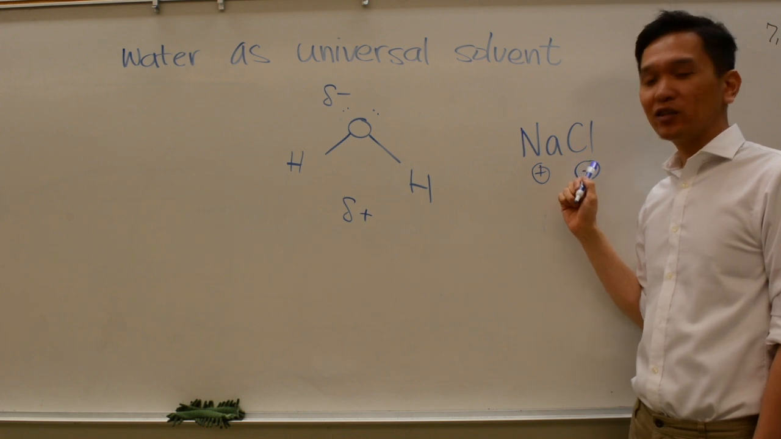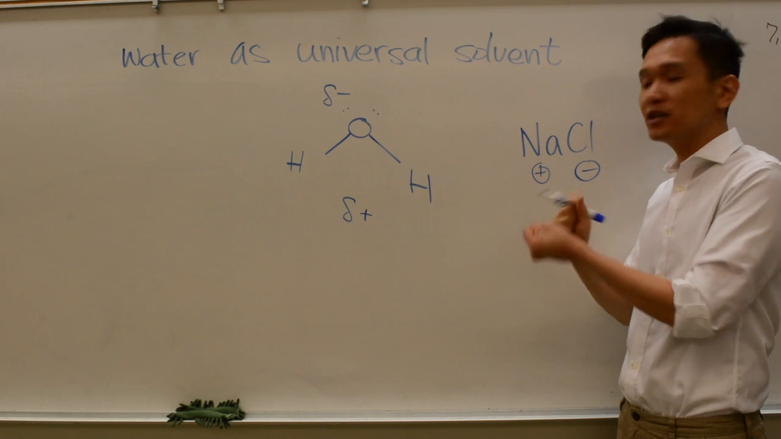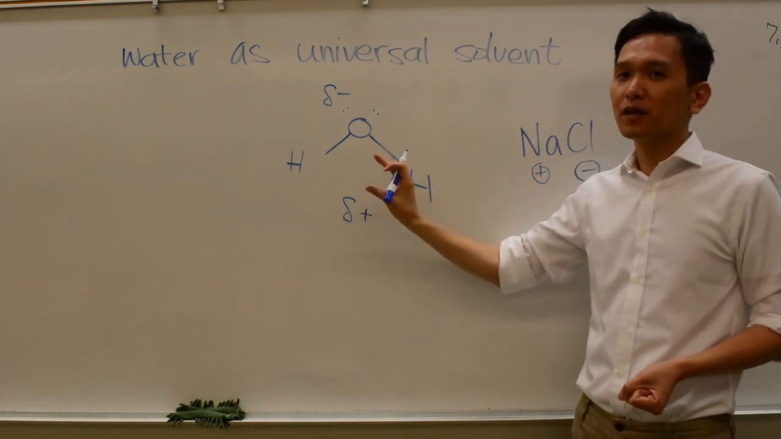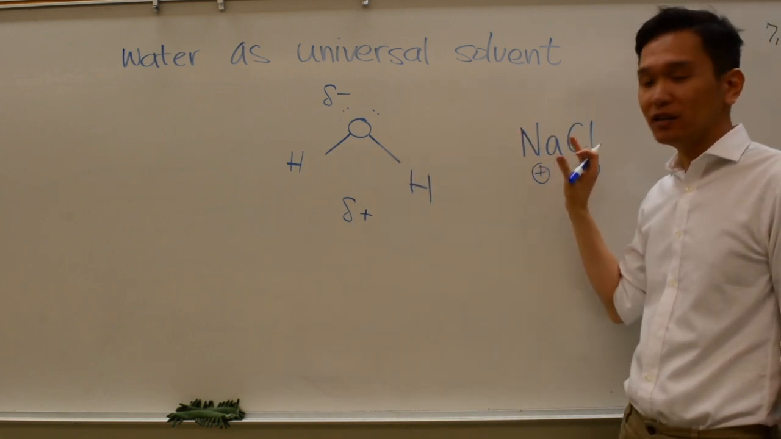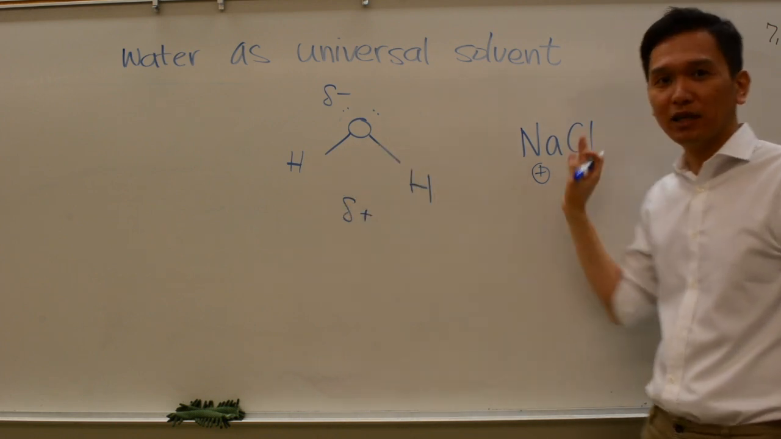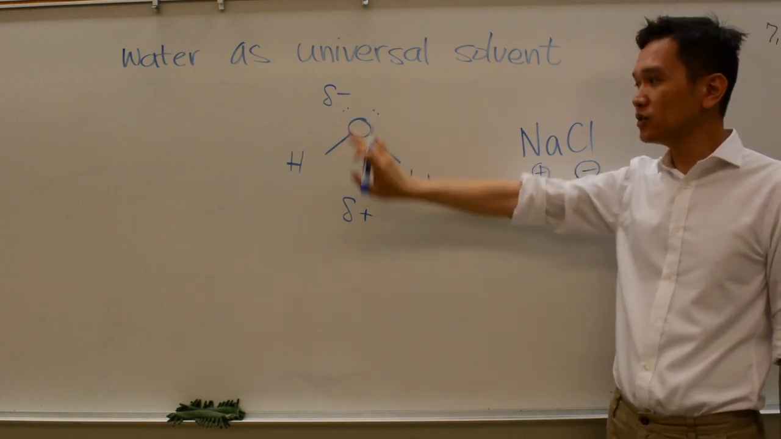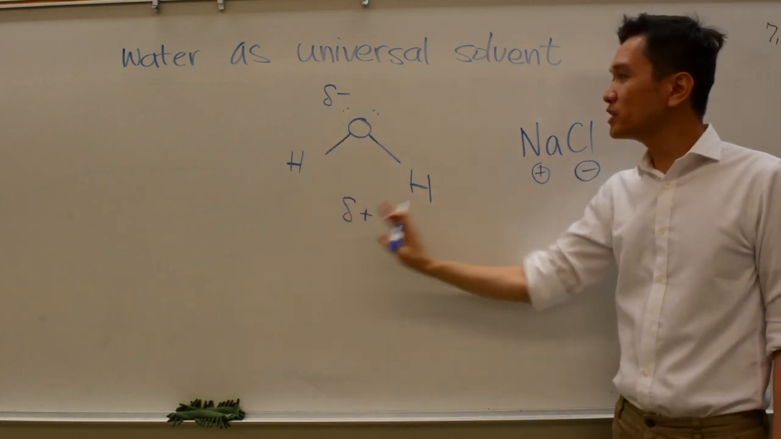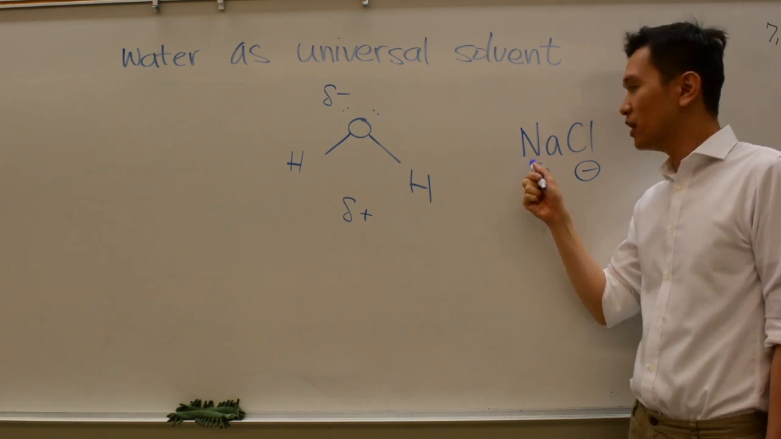Together they are a solid, because they like each other so much, they cling on to each other. Now as soon as you put this into the water, if water cannot separate them, they will remain a solid, separate from the water. However, water has a special ability to separate these two. Coming back to our idea that water is negative on top, near the oxygen, and positive near the hydrogen. What do you think, which side of the water will try to interact with this positively charged sodium?